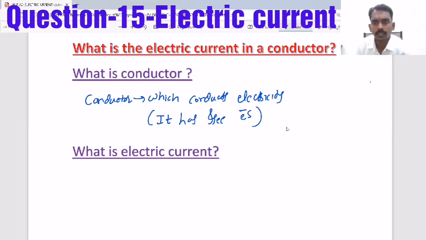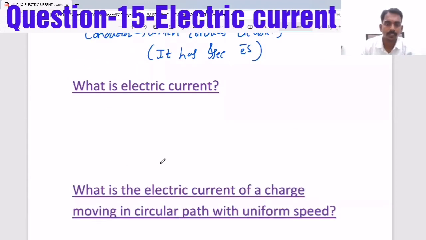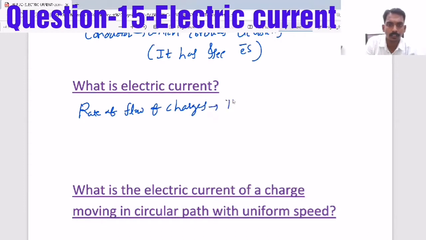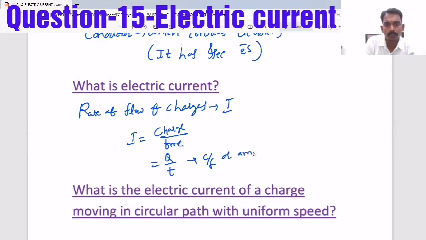Now, the next thing is what is electric current? See, electric current is nothing but the rate of flow of charges, we call it electric current I. Electric current is charge by time, so I equals Q by T, that is coulomb per second or ampere.